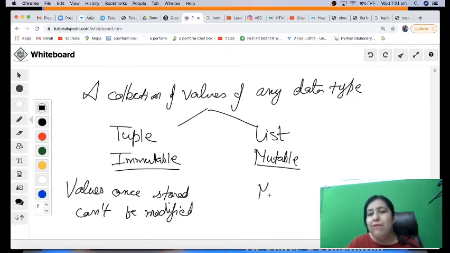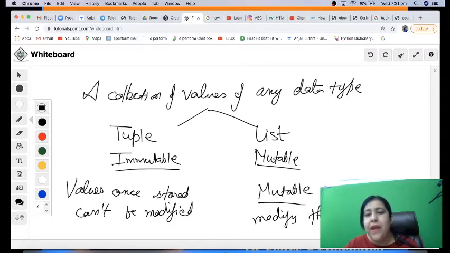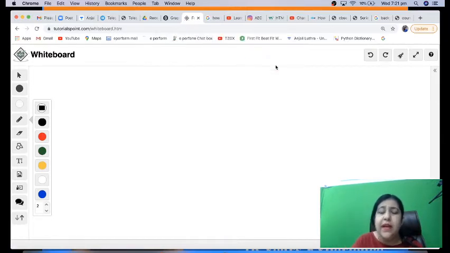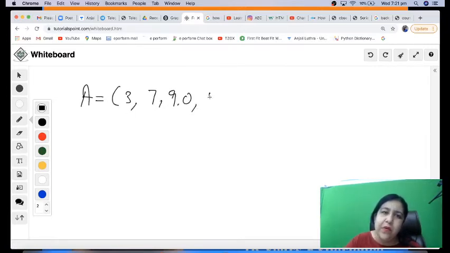Whereas list is mutable. You can add new elements to it. You can remove existing elements. You can modify the existing values as well. So that's why it is called mutable. Now for example, if I have to create a tuple, we will be writing like this: 3, 7, 9.0, hi, 20.